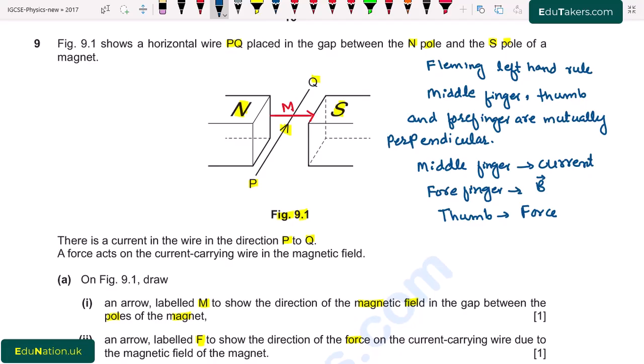Here the magnetic field is in this direction while the current is flowing from P to Q, in an upward direction like this. So the direction of the magnetic force will be downward, in this direction. So this is basically the direction of the magnetic force.